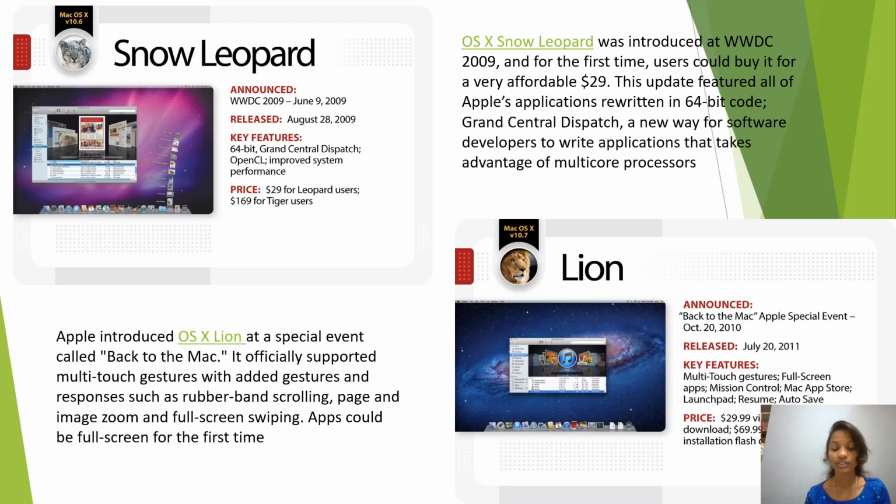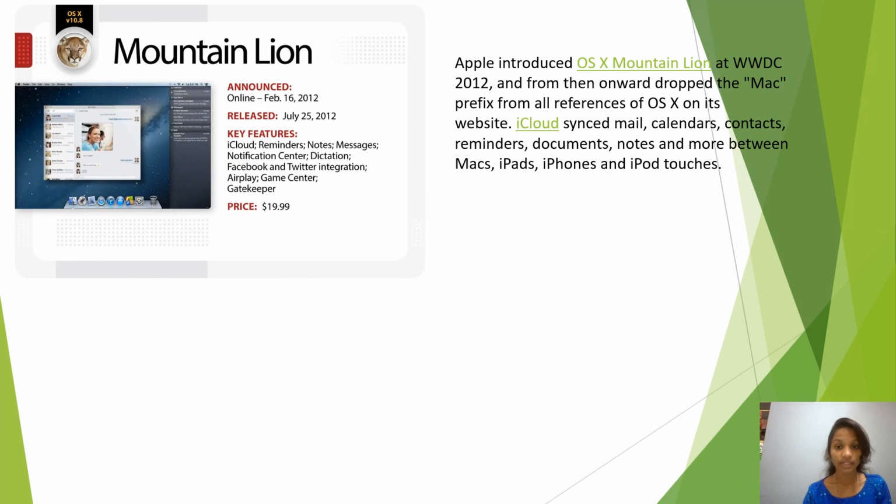Apps could be full screen for the first time in the operating system's evolution. Before Lion we could not see apps full screen. Lion is the operating system where we can see apps full screen. After Lion, it is Mountain Lion.